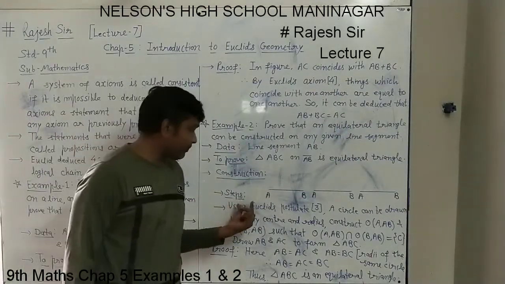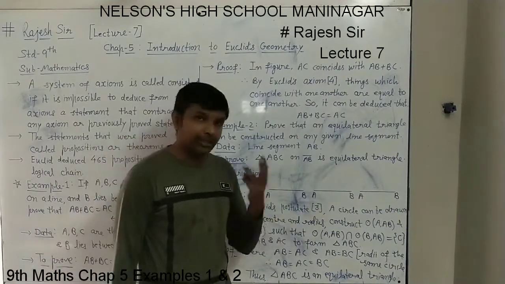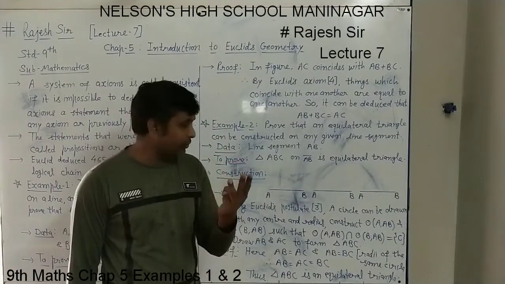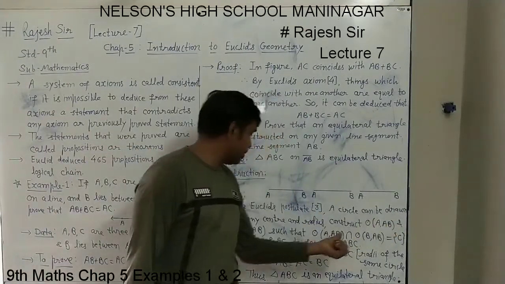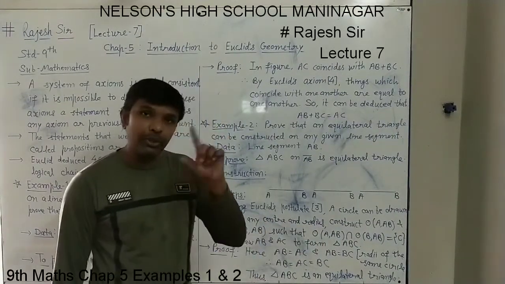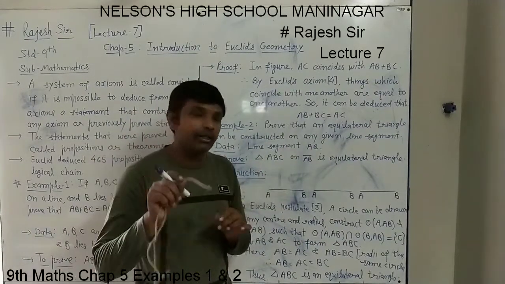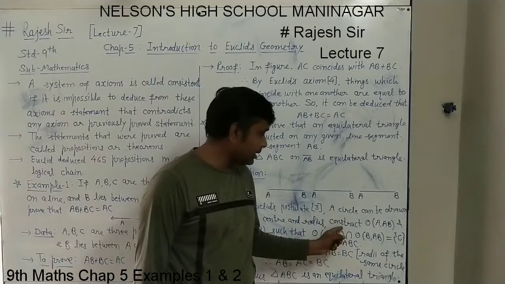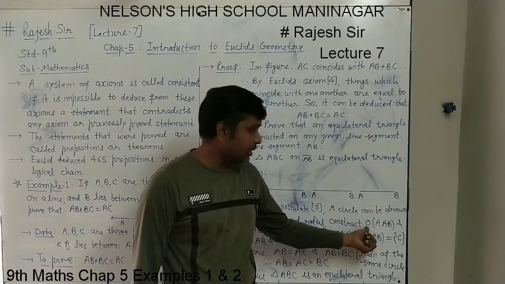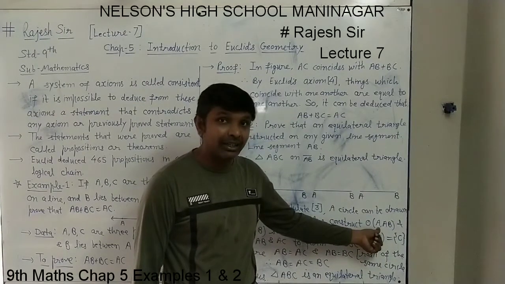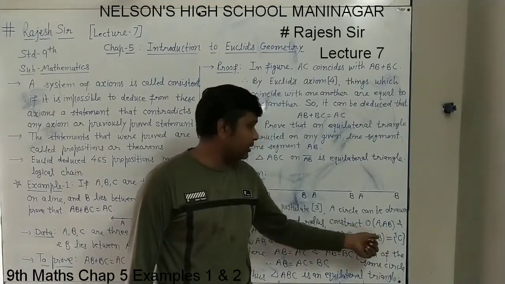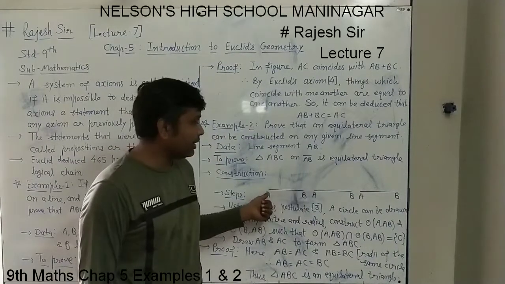We will use these steps using Euclid's postulate number 3. In the last lecture we wrote 5 postulates. In the third postulate, if you read, it was: a circle can be drawn with any center and any radius. So we have drawn 2 circles here. Construct circle. This is the symbolic way of presenting a circle, in which the first letter shows the center name and after the comma comes the radius measurement. So circle A, AB means the center will be A and AB is the radius.